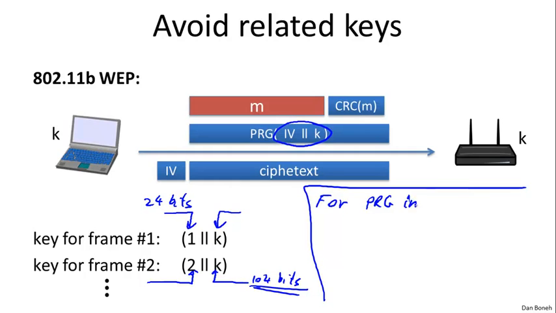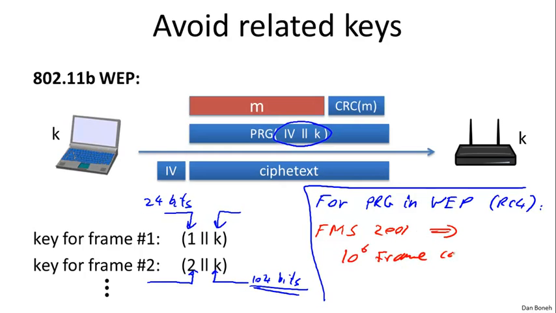And in fact, for the PRG that's used in WEP, that PRG is called RC4. We'll talk about that more in the next segment. It turns out there's an attack that was discovered by Fluhrer, Mantin, and Shamir back in 2001 that shows that after about 10 to the 6, after about 1 million frames, you can recover the secret key. You can recover K. So this is kind of a disastrous attack that says essentially all you have to do is listen to about 1 million frames. These frames, as we said, are all generated from a very common seed, namely 104 bits of these seeds are all the same. The fact that you've used such closely related keys is enough to actually recover the original